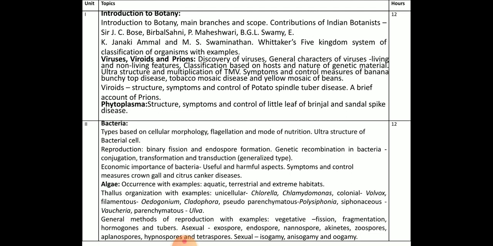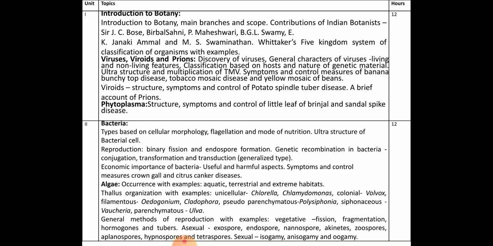You will also study phytoplasma in a general account, and two diseases: little leaf of brinjal and sandal spike disease. That you will study in unit 1. So unit 1 mainly focuses on the general account of botany, structure of virus, viroids, prions, and also phytoplasma. This is overall a 12 hours chapter.